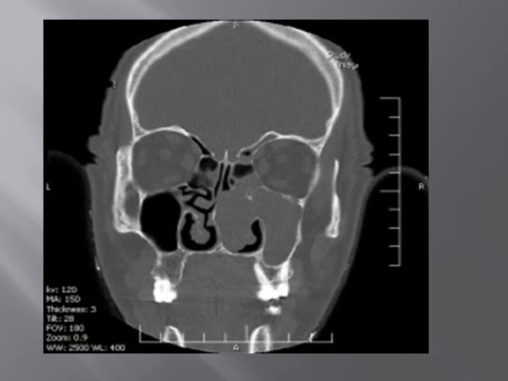This picture shows, by inspection, a mass filling the right nasal cavity and extending to the right anterior nares, and also causing widening of the right ala, which means that the tumor is a large tumor. This is a CT scan showing an isodense lesion which involves the right maxillary sinus with extension into the right nasal cavity and pushing the septum, and also involvement of part of the right ethmoidal air cells.